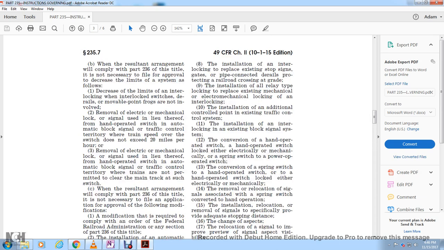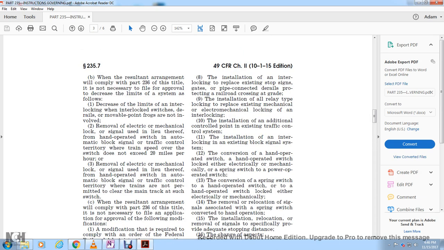8. The installation of the interlocking to replace existing stop signs, the gates, and the pipe connecting the derail, protecting the railroad crossing at grade. 9. The installation of the relay type of locking to replace the existing electromechanical locking at the interlocking. 10. The installation of the additional control point in the existing traffic control system. 11. The installation of the interlocking in the existing block signal system.